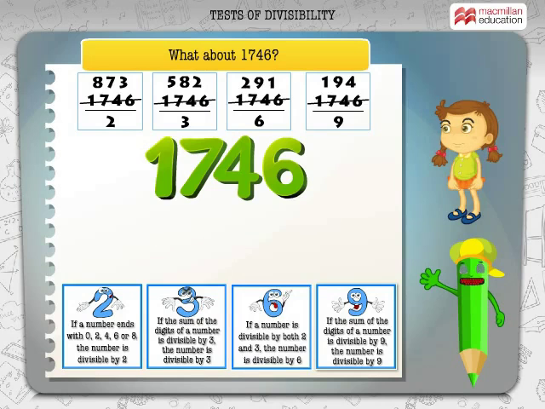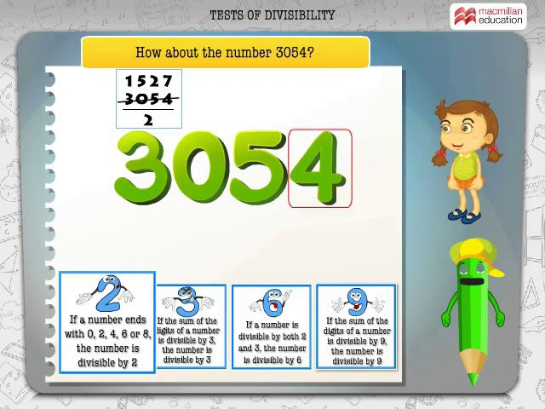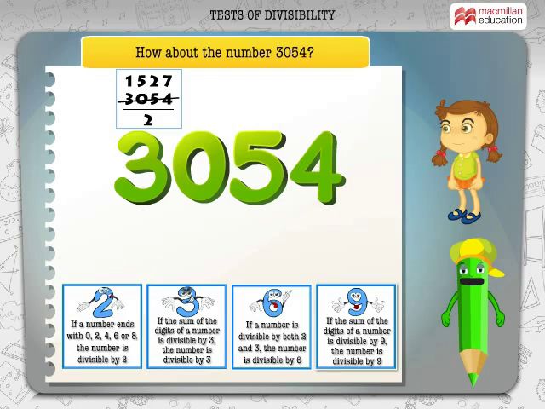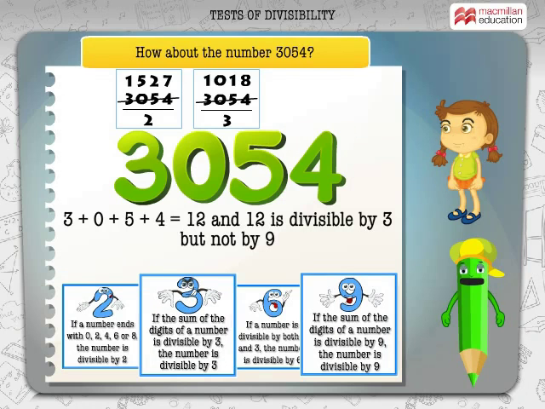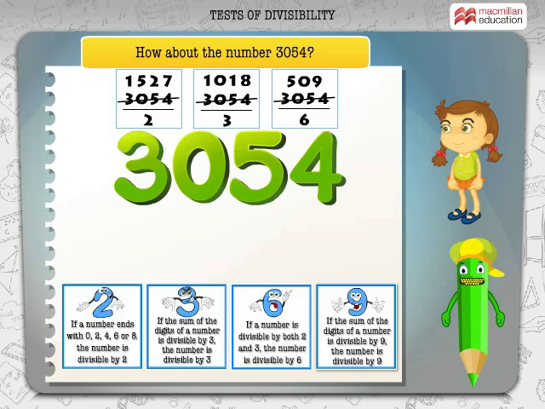Perfect. Just for some practice, how about the number 3054? The last digit is 4, so it is divisible by 2. 3 plus 0 plus 5 plus 4 is equal to 12 and 12 is divisible by 3 but not by 9. So 3054 is divisible by 3. Since the number is divisible by 2 and 3, it will be divisible by 6 as well. Now, we can move on to the other divisibility tricks.